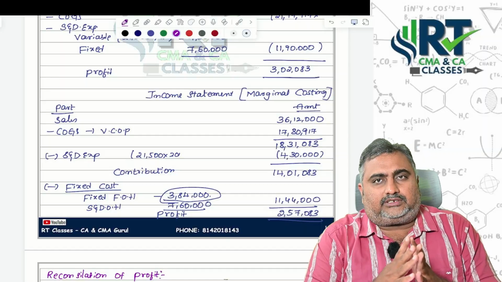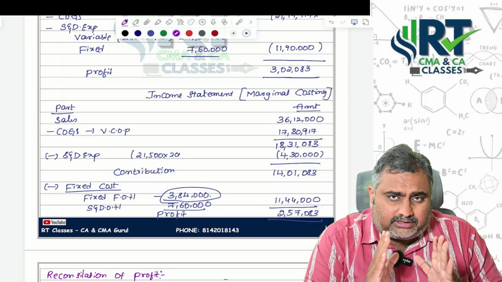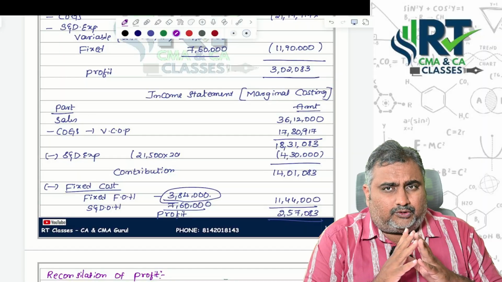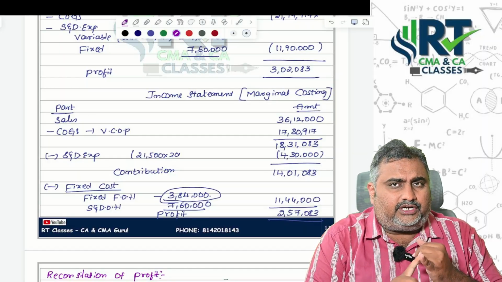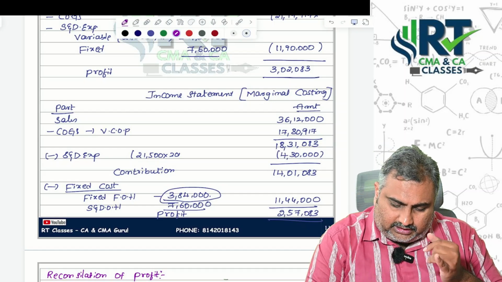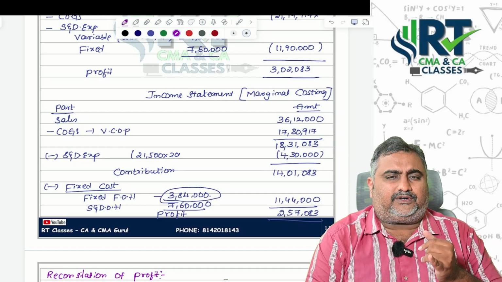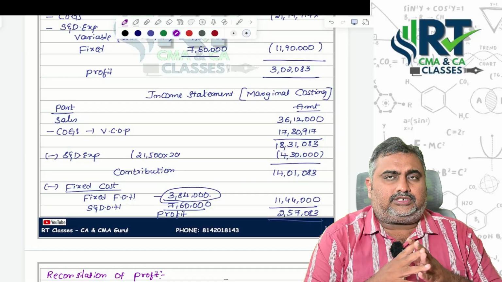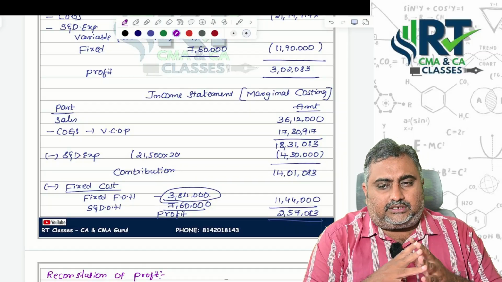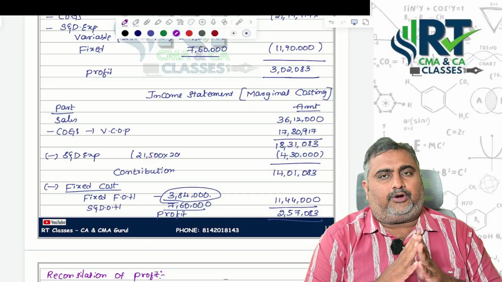Here, sir, sales minus cost of goods sold, that only consists of variable part. In your cost of goods sold point of view, selling and distribution cost is not included. That's the reason that's shown separately. Deducted from sales, we got contribution. From that we deducted the fixed cost. Finally we arrive at profit part.